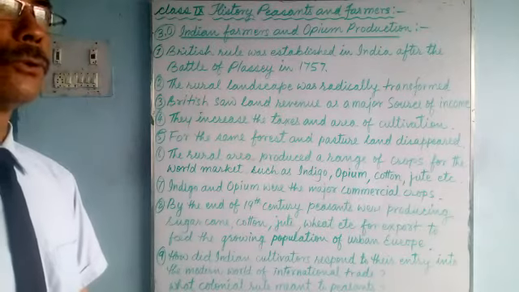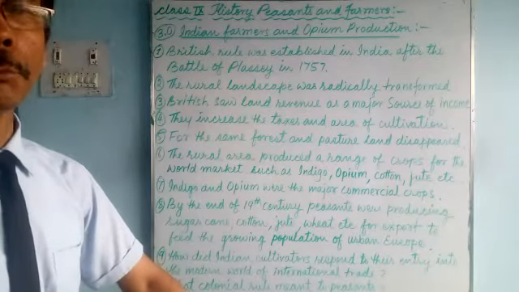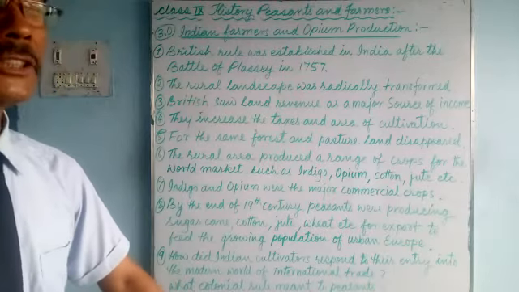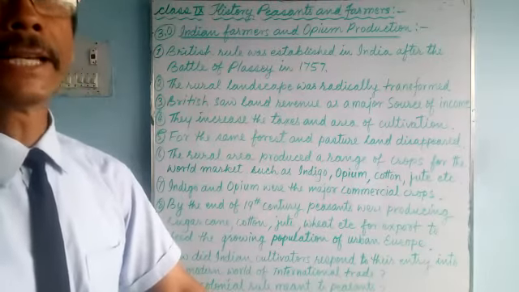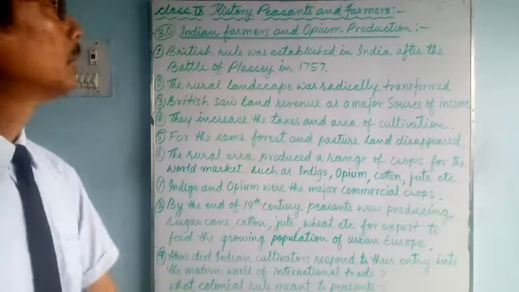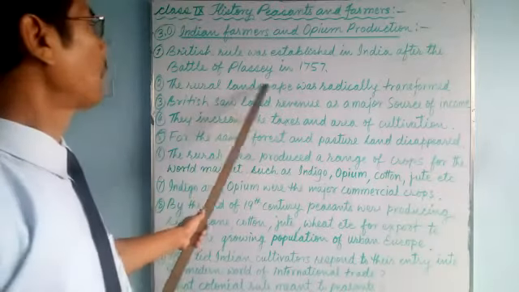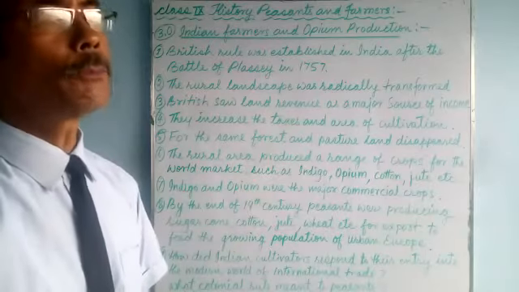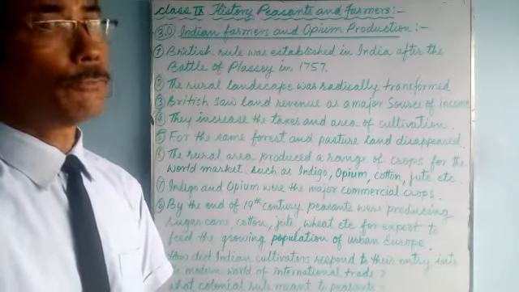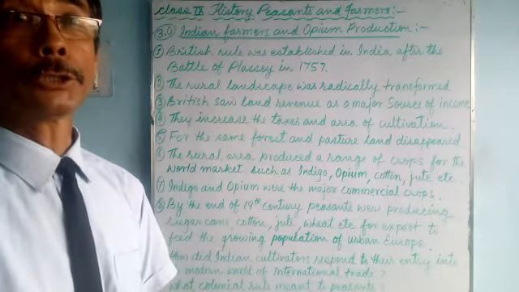Once they set up their rule politically, when they came to political power, naturally they had the monopoly for trade and for growing various types of crops. They forced the peasants to grow the crops which they needed, such as raw materials for their industry in England. Number two, the rural landscape of India was radically transformed. The forests were cut down, grazing lands were converted into agricultural fields, and so on.